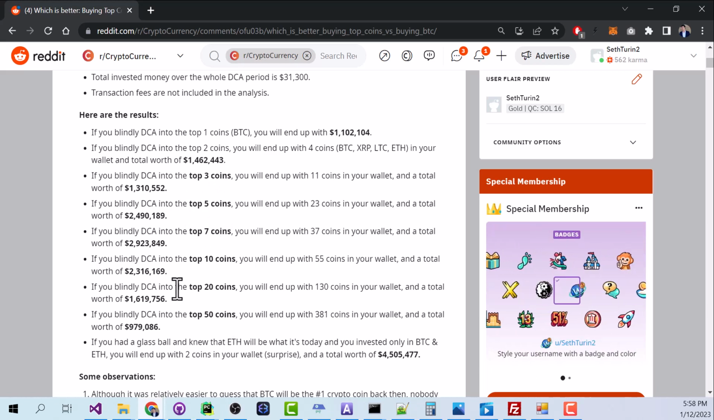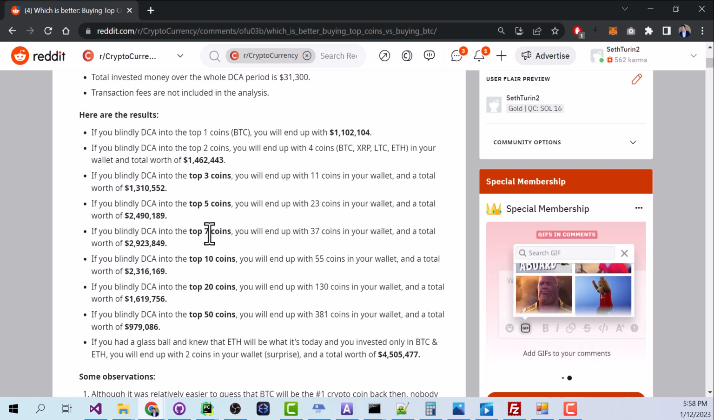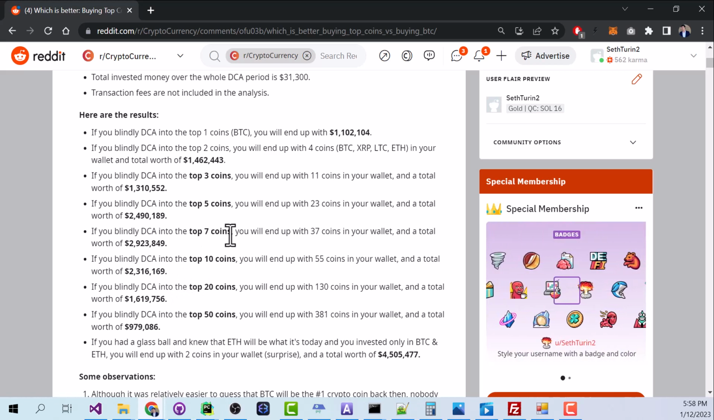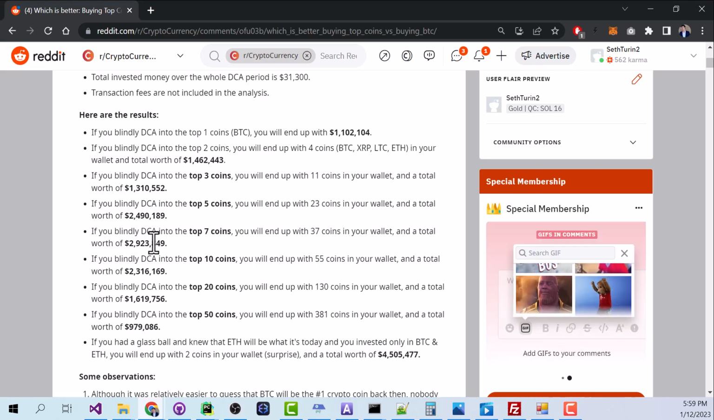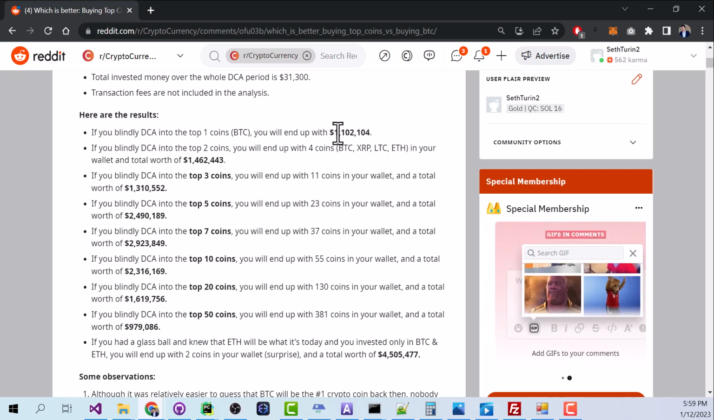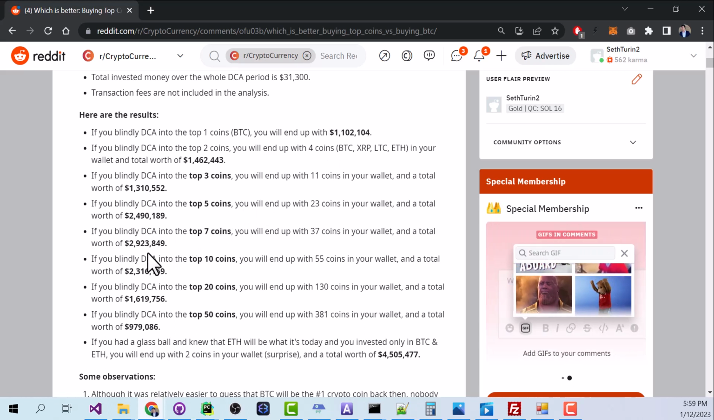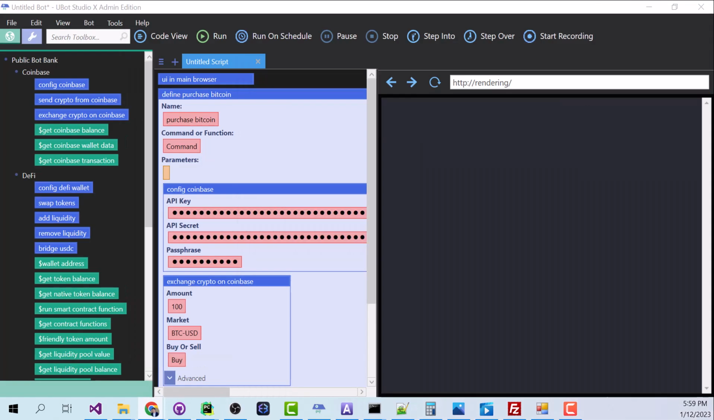And you can see there's a point of diminishing returns, but if you would put your money in the top 7 coins, so you take that $100 and you divide it up into these 7 different coins, then you would have ended up with nearly $3 million. So yeah, being a millionaire would be fine, but being a 3 millionaire might be even better. So let's look at how to do that.